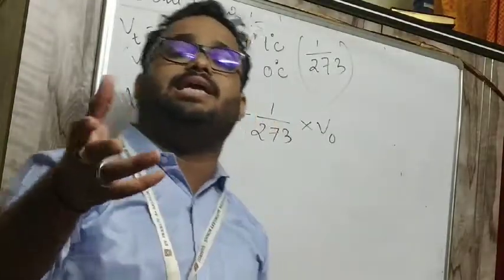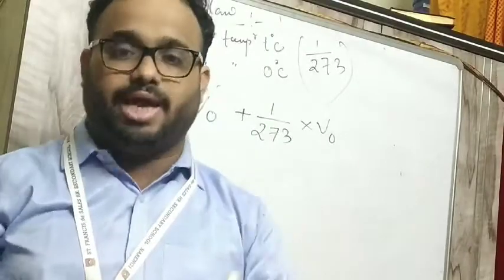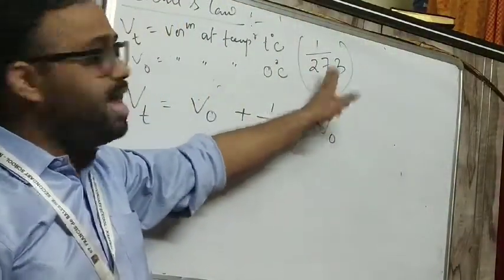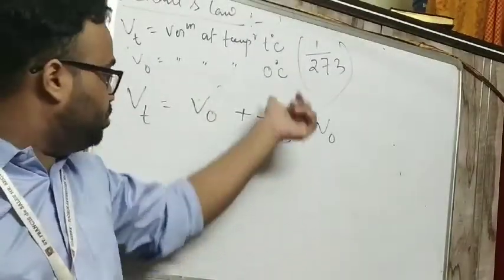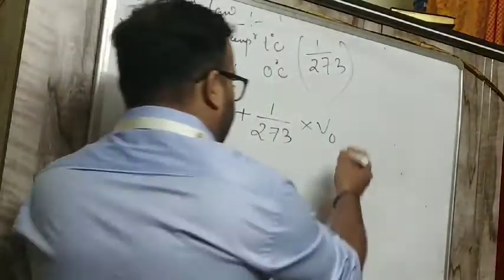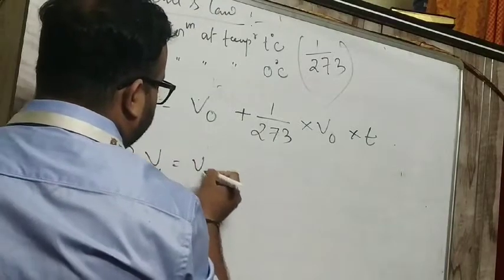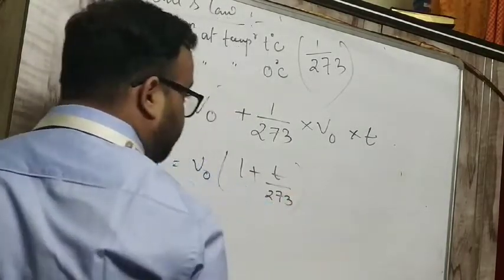Supposing in class 9 and 10 you have learned that a value increases by 50%, so what do you write? X plus 50% of X. So here the value is increasing by 1 by 273. So Vt is equal to V0 plus 1 by 273 into V0, at T temperature. If I simplify, I will get Vt is equal to V0 into 1 plus T by 273.